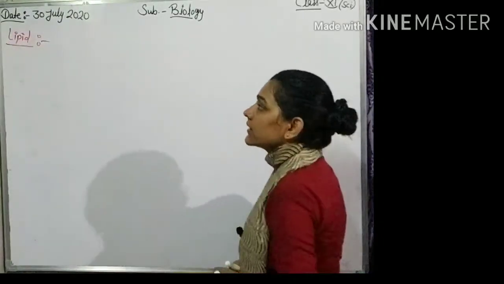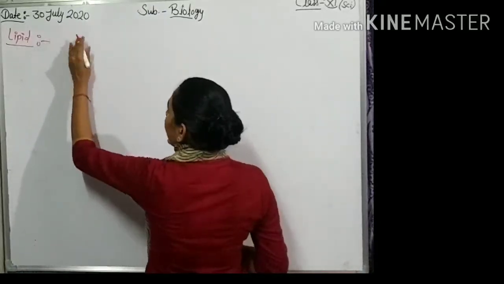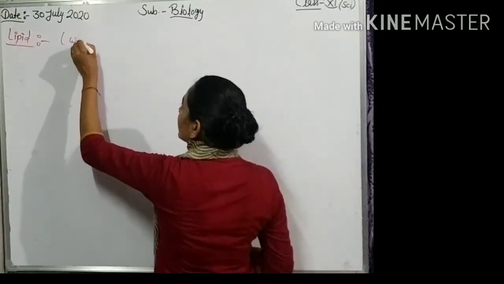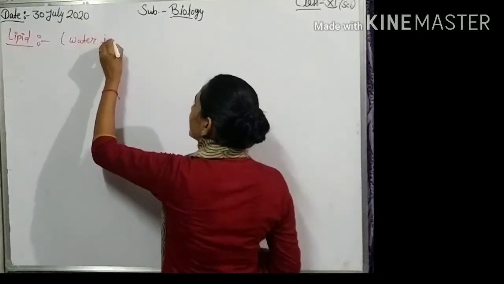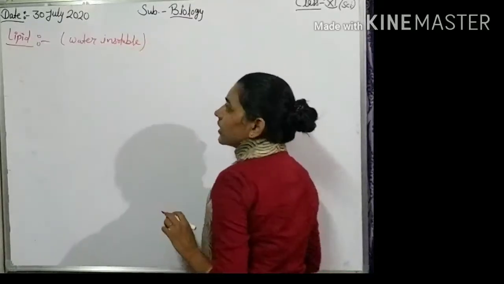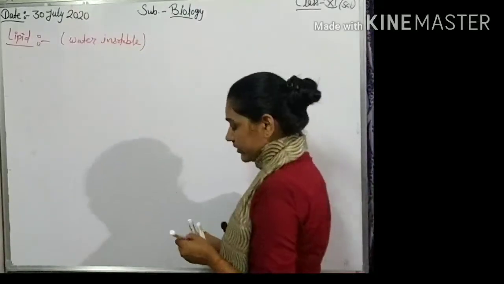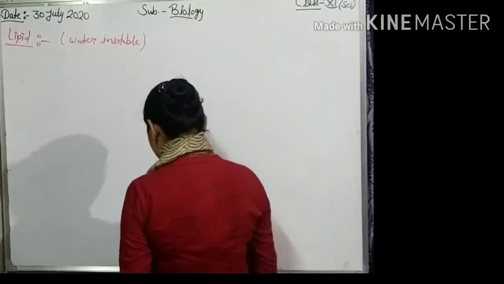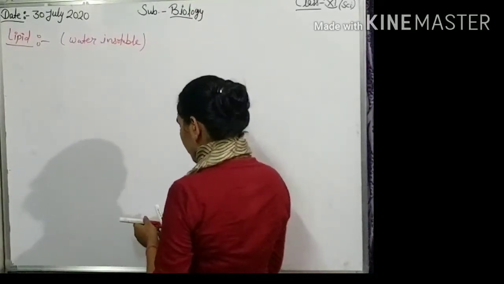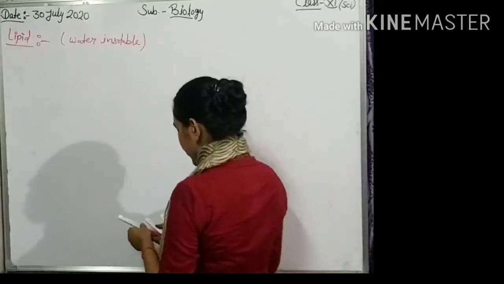As you know, lipid is water insoluble, means not dissolved in water molecules, because its nature is hydrophobic. Protein and carbohydrates are water soluble and lipid is water insoluble.